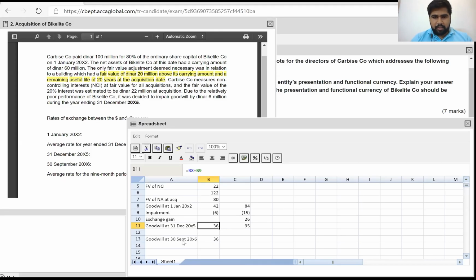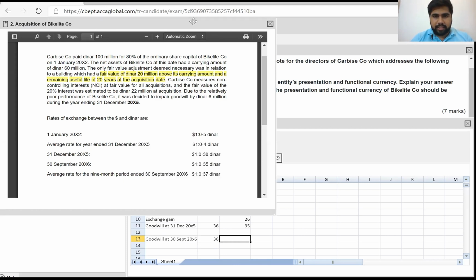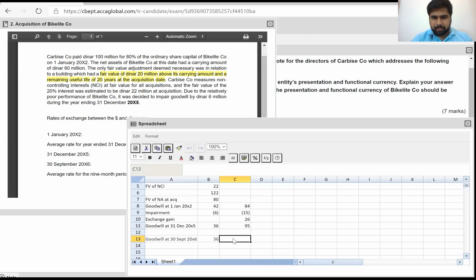Goodwill at 30th September 20x6 will stay the same in dinar terms because there's no impairment or anything else. So all I have to do is convert at a rate of 0.35. This divided by 0.35 turns out to be 103. That means an exchange gain of another $8 million.